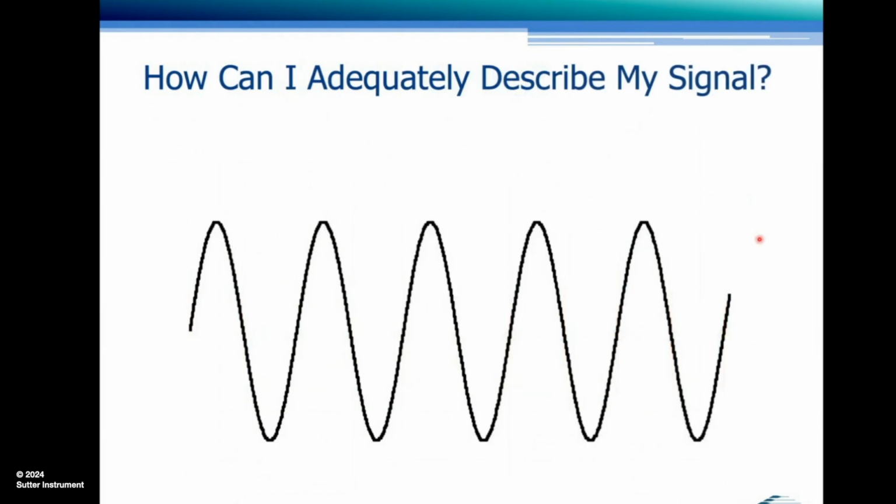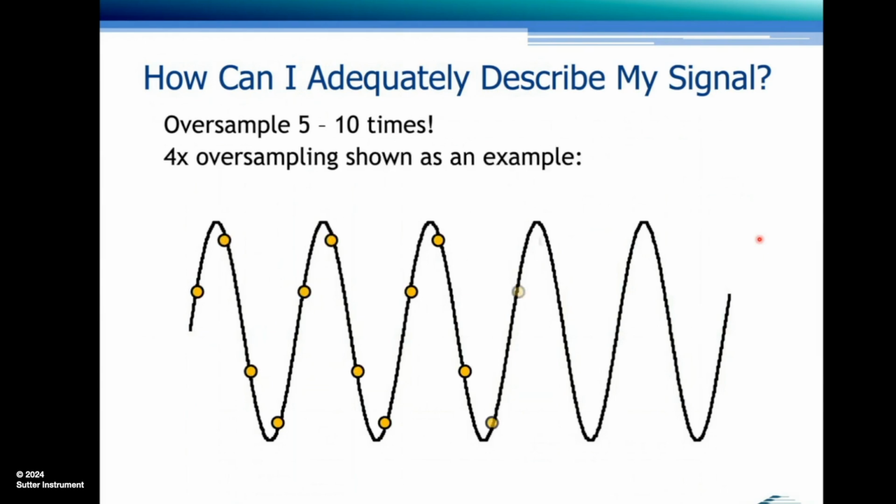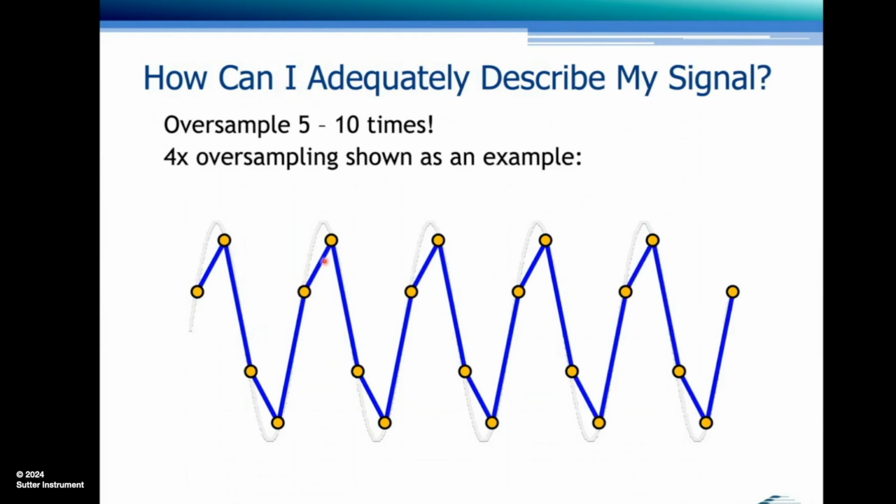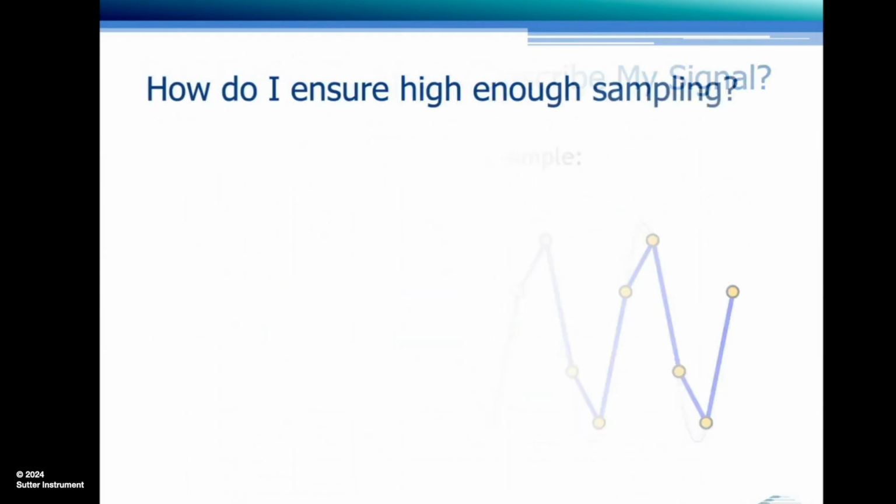So what's common to do is oversampling, and 5 to 10 times is a good factor to oversample with. What's shown here is 4 times oversampling. This already gives us a reasonable representation of the signal.